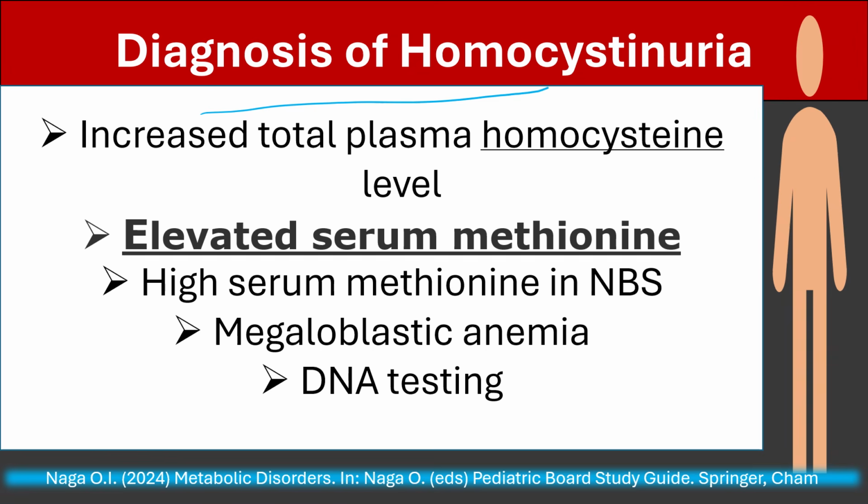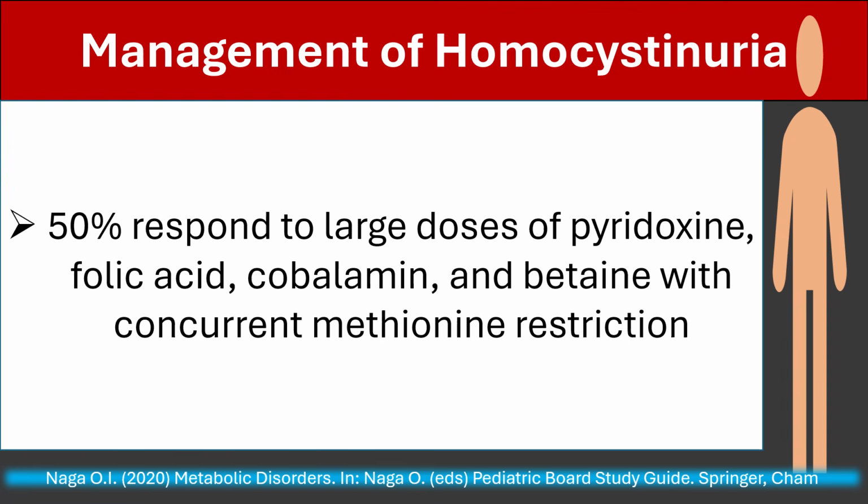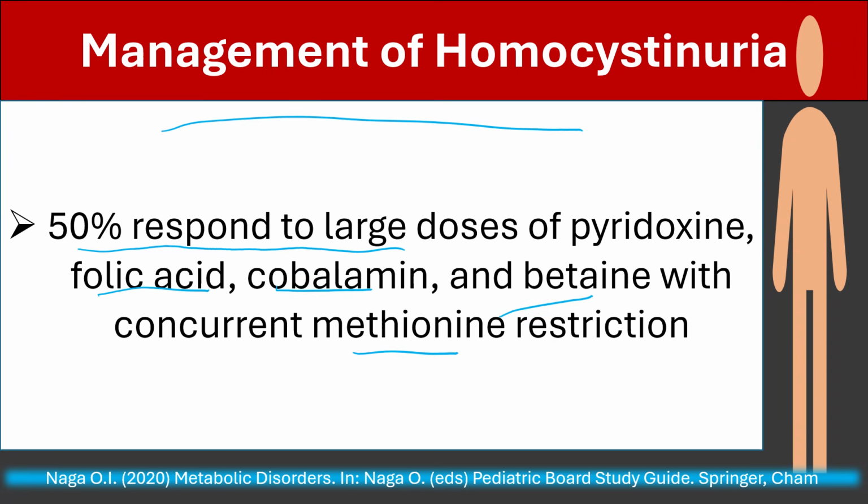Diagnosis of homocystinuria: increased total plasma homocysteine level and elevated serum methionine in plasma amino acid test and in newborn screen as well, megaloblastic anemia, and DNA testing. Management of homocystinuria: 50% of patients respond to large doses of pyridoxine, folic acid, cobalamin, and betaine with concurrent methionine restriction.